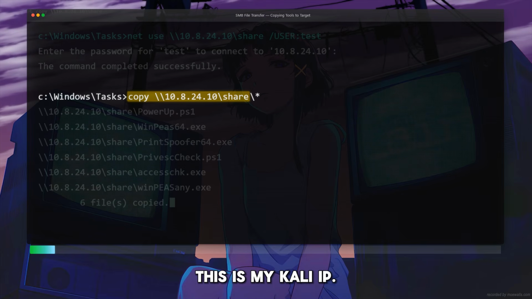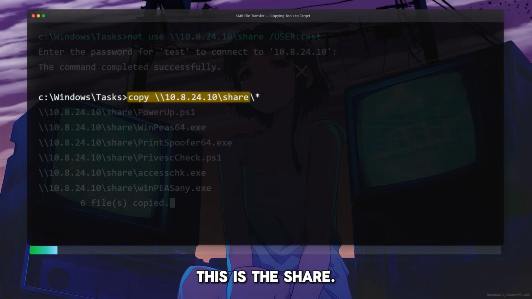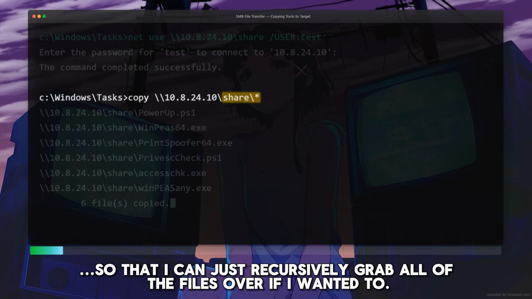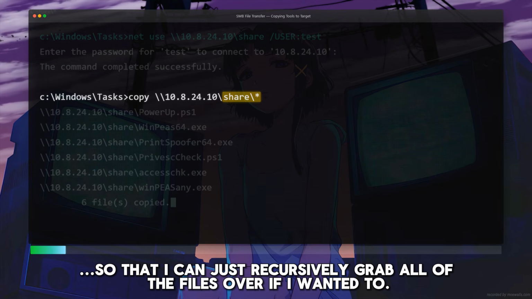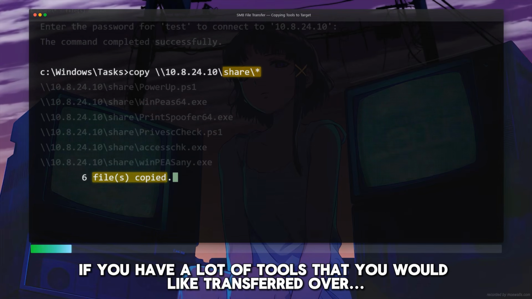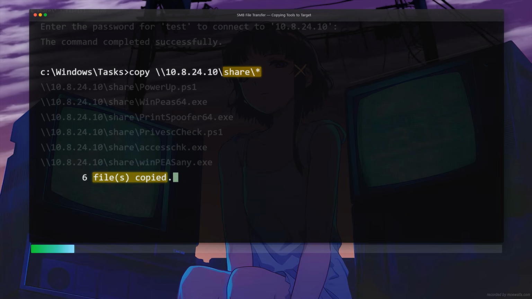Nothing special. This is my Kali IP, this is the share, and then I just have a little asterisk right there, a little star, so that I can recursively grab all of the files over if I wanted to. So I just wanted to share that with you, if you have a lot of tools that you would like transferred over in a convenient way, right?